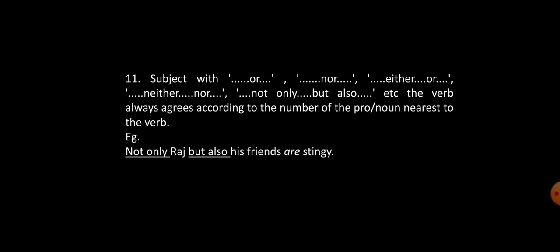So we have two subjects here. According to rule number 11, we use the verb according to the nearest noun. Here his friends is the nearest subject, and it is plural, so we use the plural verb are.